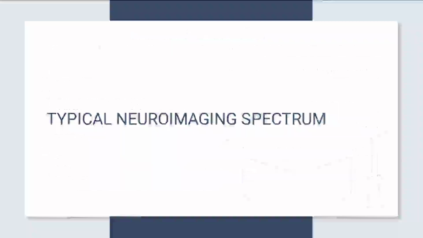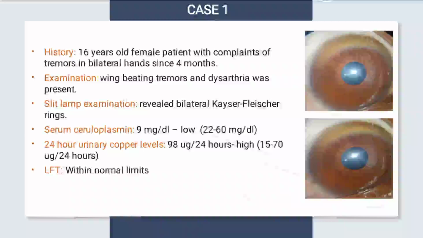Now we'll see the cases with the typical neurological spectrum. The first case is a 16-year-old female patient with complaints of tremors in bilateral hands since 4 months. On examination, wing beating tremor and dysarthria were present. On slit lamp examination, bilateral KF ring was present. Serum ceruloplasmin is normal. 24-hour urine copper level is high.